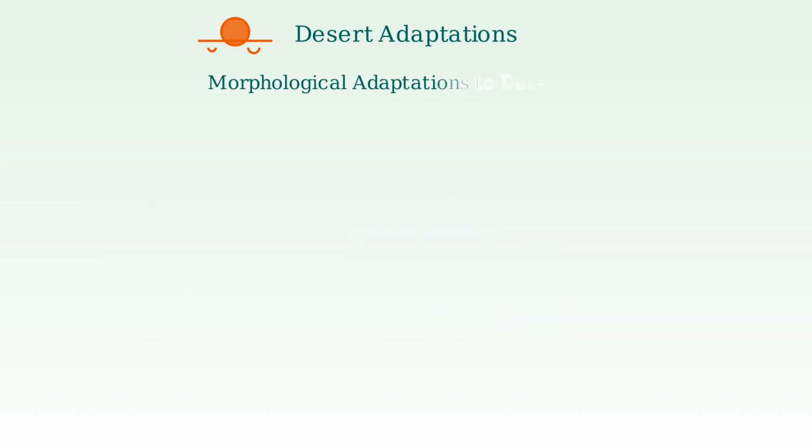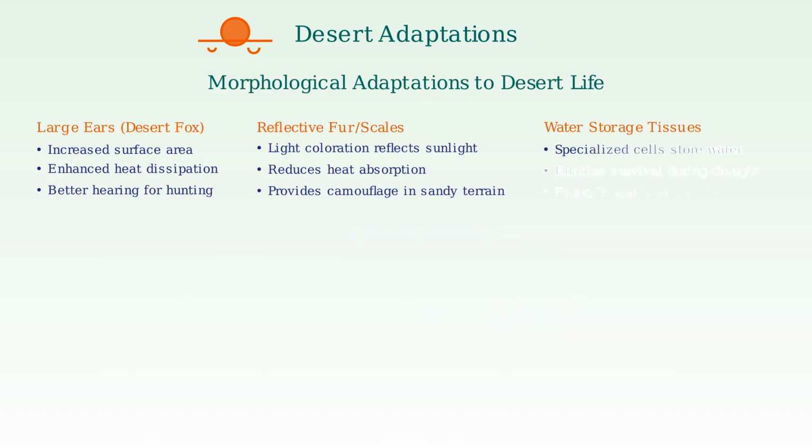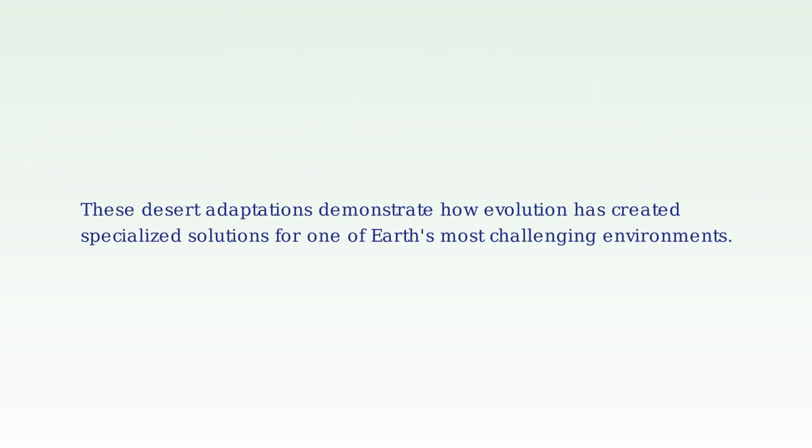Desert organisms have evolved distinct morphological adaptations. Desert foxes have large ears that increase surface area for heat dissipation while enhancing hearing for hunting. Many desert animals have light-colored fur or scales that reflect sunlight and provide camouflage. Specialized water storage tissues in both plants and some animals enable survival during extended droughts. These desert adaptations demonstrate how evolution has created specialized solutions for one of Earth's most challenging environments.